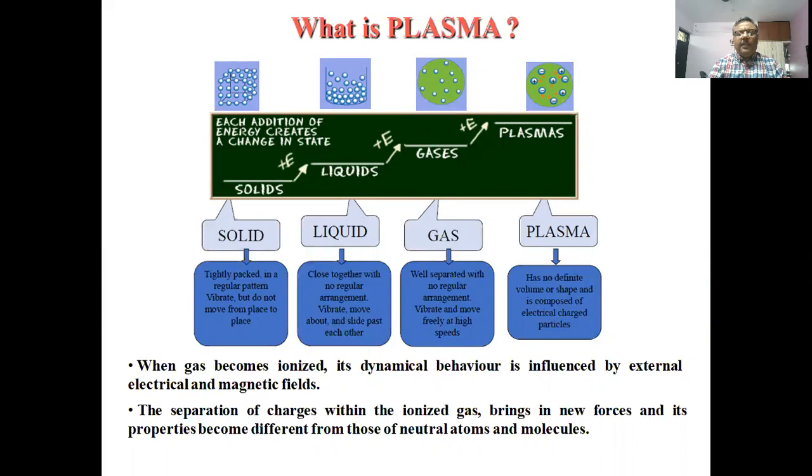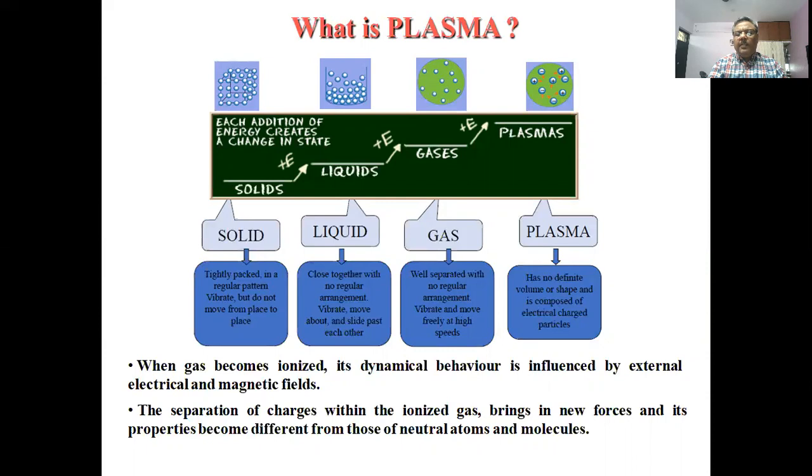And when we supply energy to the solid, like when you supply energy to ice, it melts and forms the liquid. In liquid, the particles are slightly free to move from their mean positions. They can vibrate, of course, but there is no regular arrangement of particles. They take the shape of the vessel.